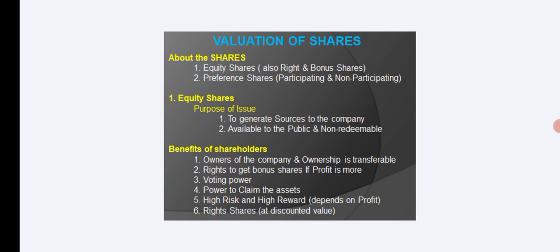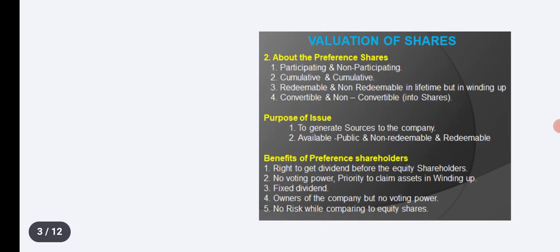They also get the right to bonus shares when the company has more profit. Equity shareholders have more voting power and the power to claim the assets. It is a high risk and high reward method. Right shares are given to the equity shareholders.